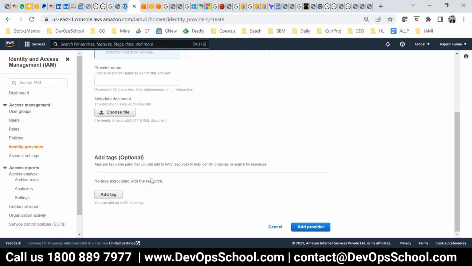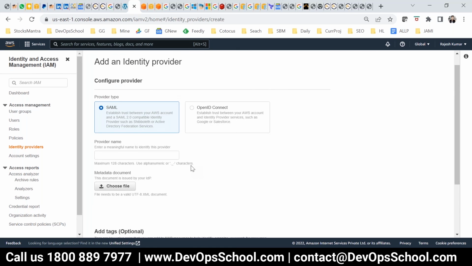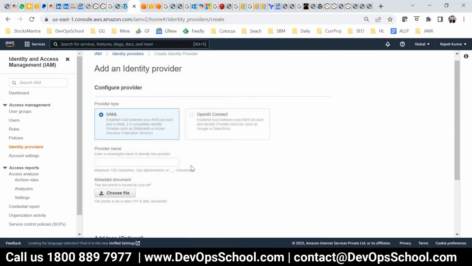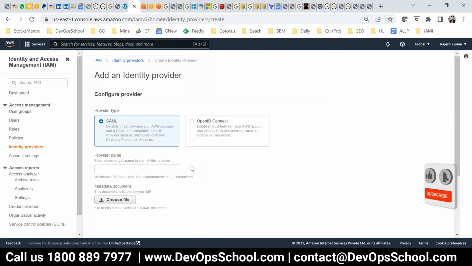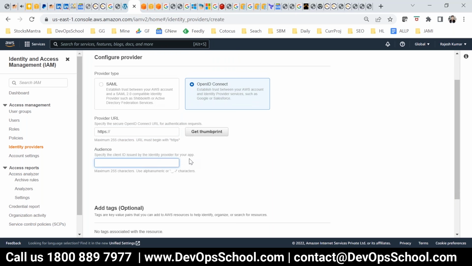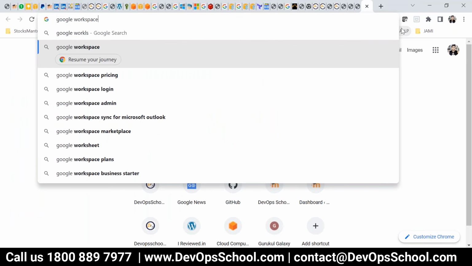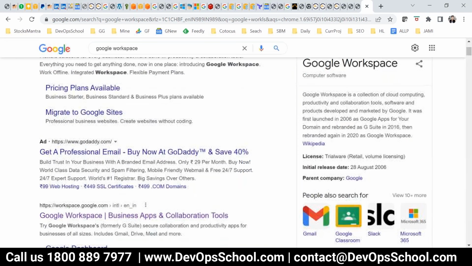So here, I'll tell you what was the challenge for me. When we are practicing, we really do not have access to any kind of ID providers. So for that, OpenID Connect is probably a better option because I think we can get access to authentication through Google. Yeah. If you have Google Workspace access, do you have Google Workspace access? Oh, okay, no, I don't have. So Google Workspace will have this. This is a business email ID. Try with that, though I have not tried, but here you should be able to do that.